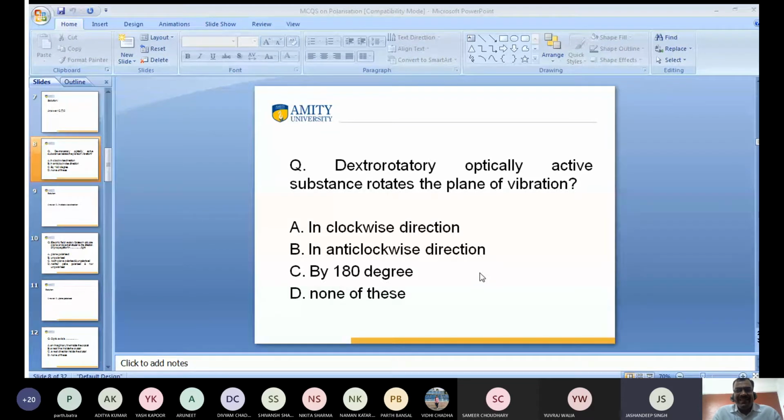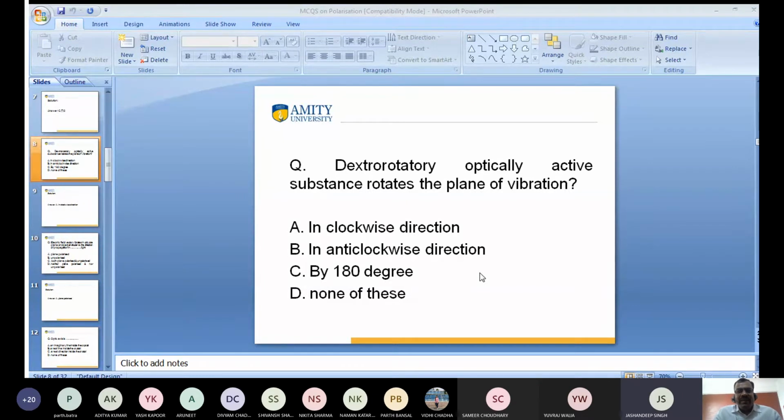What is the formula, Jasandeep? Sir, for specific rotation, it is theta by L into C, theta divided by length into concentration, when length is in decimeter.